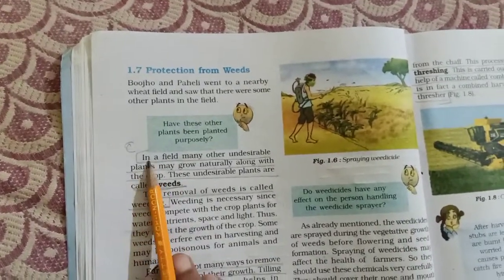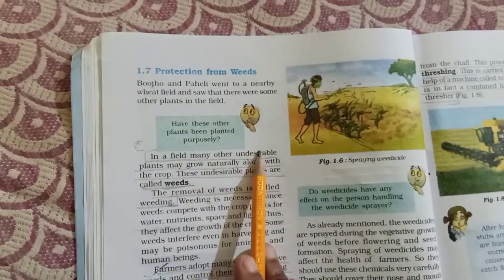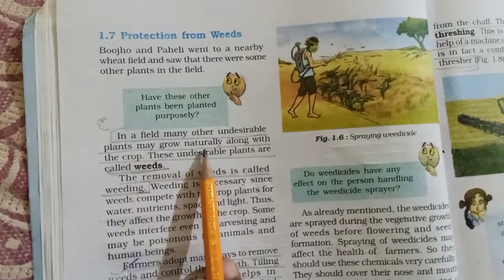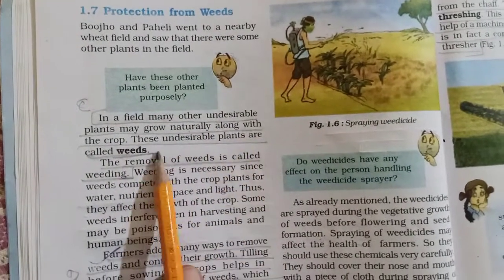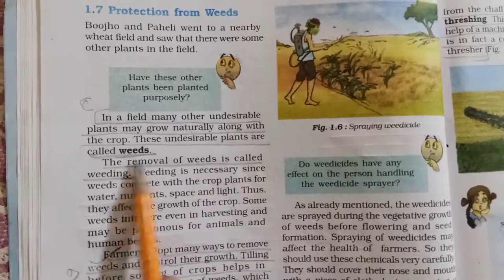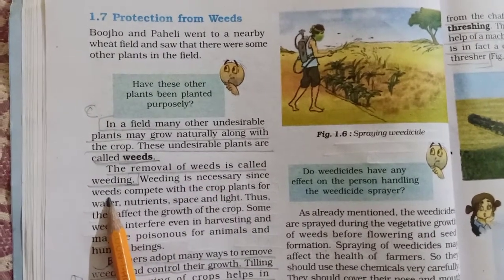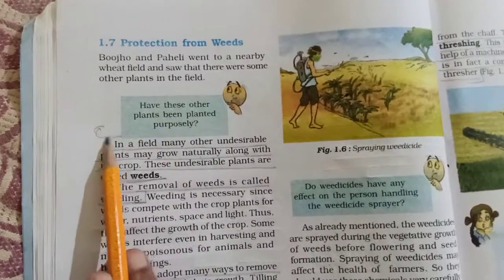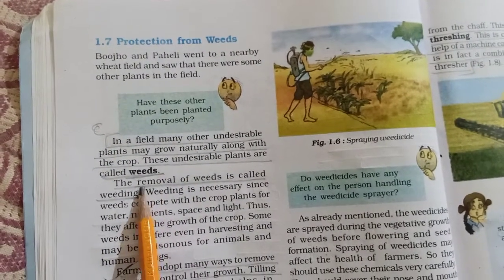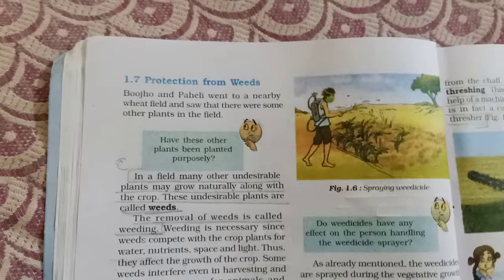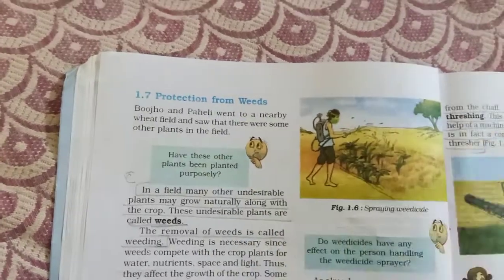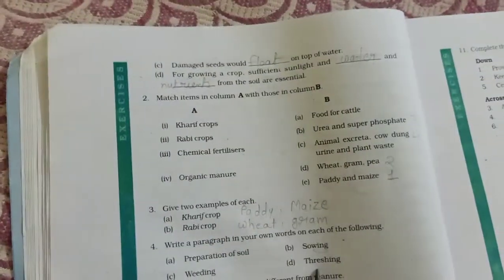The next para: in a field many other undesirable plants may grow naturally along with the crop. These undesirable plants are called weeds. The removal of weeds is called weeding. This is the third point, include weeding. The next point is threshing.